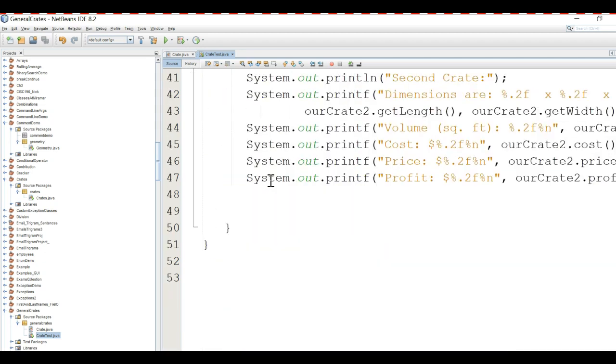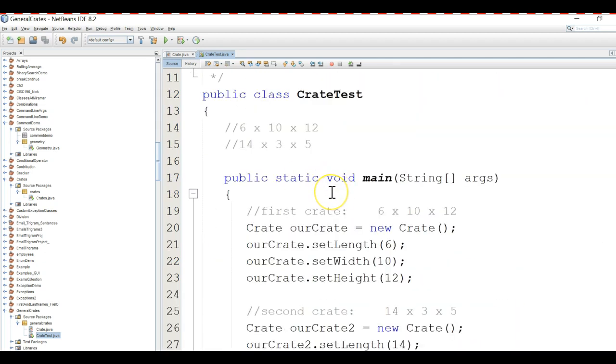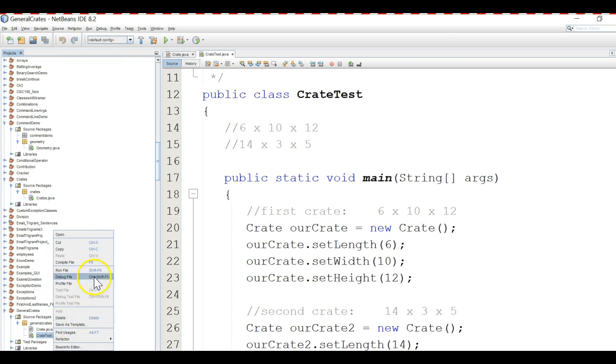It looks like everything else is okay. So let's go ahead and run this program. Now, which file do you think we should run? Crate or cratetest.java? Well, we want to run the file with the main method in it. So that would be cratetest.java. So I'll just right-click cratetest.java in the projects window and then select Run File.